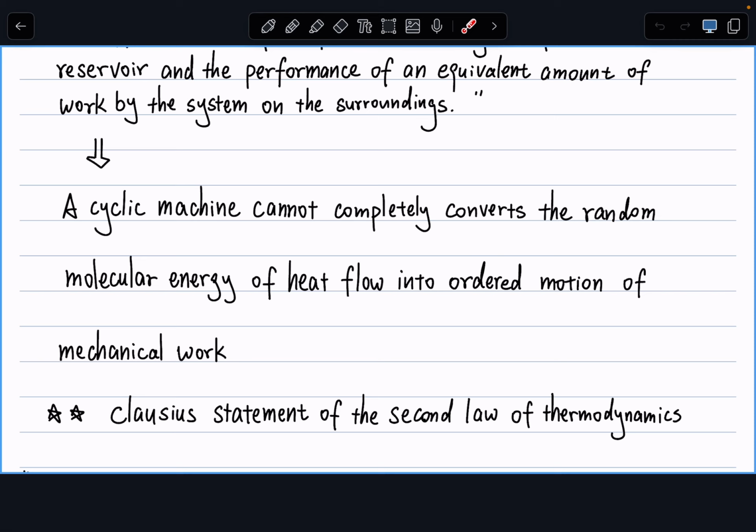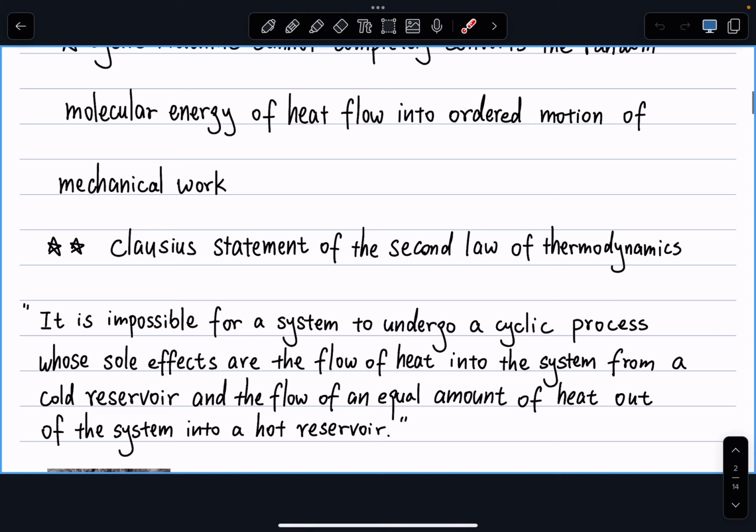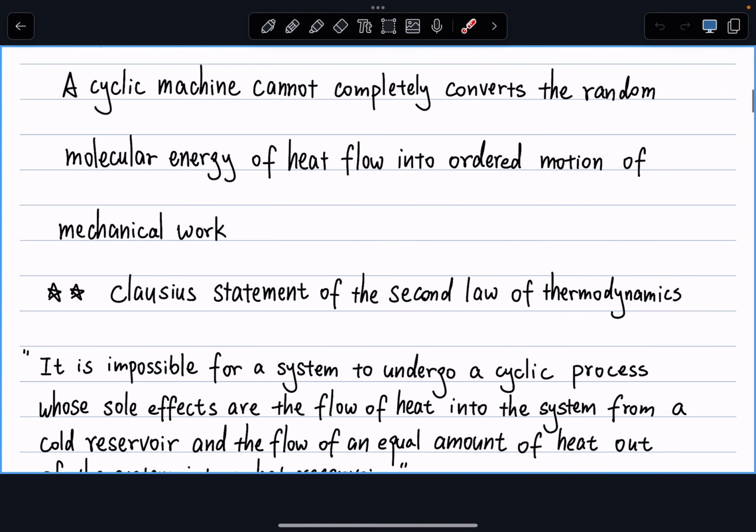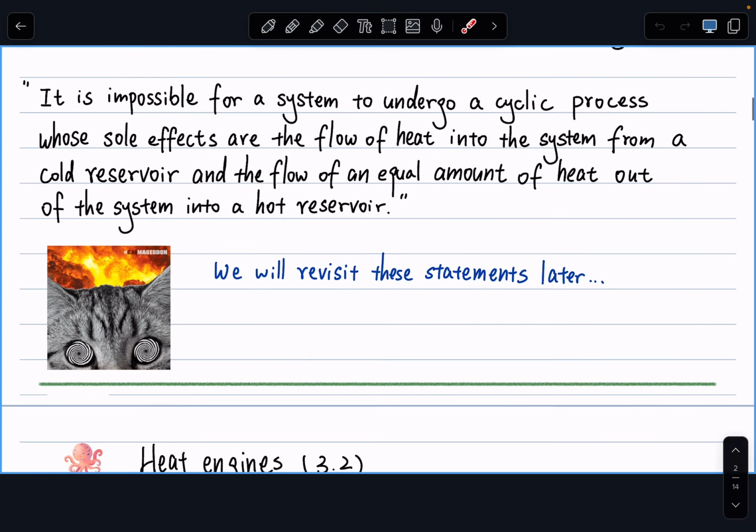We have a different way to say it in the Clausius statement, which says it is impossible for a system to undergo a cyclic process whose sole effects are the flow of heat into the system from a cold reservoir and the flow of an equal amount of heat out of the system into a hot reservoir. That's a similar kind of thing we were saying. Instead of you cannot convert completely random energy of heat flow into work, you also cannot 100% preserve the heat that's being transferred from hot to cold back from cold to hot.